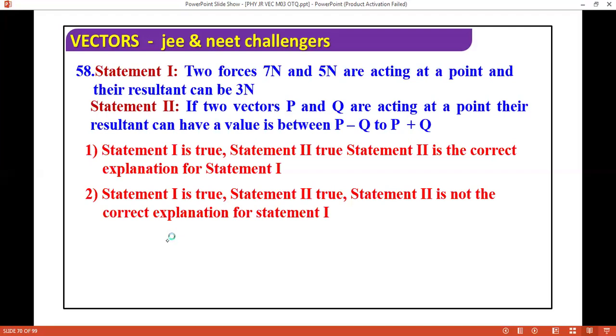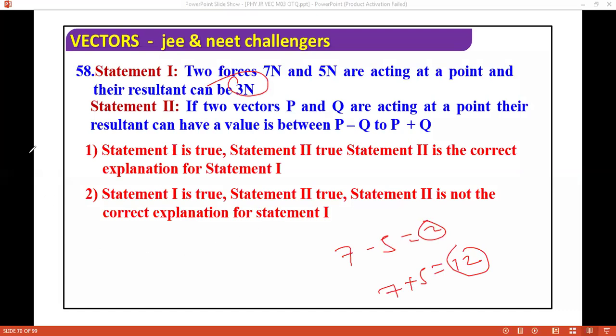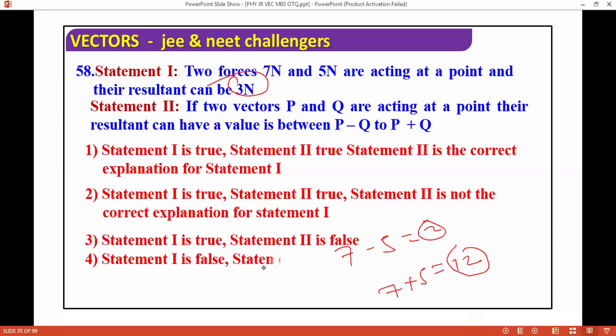If you see 3, so 7 minus 5 is what? This is the minimum value. 7 minus 5, so minimum value can be 2 and maximum value can be 7 plus 5, that is 12. So the resultant can be 3. If you see the resultant value, it is in between. So both are correct and the student is correct.